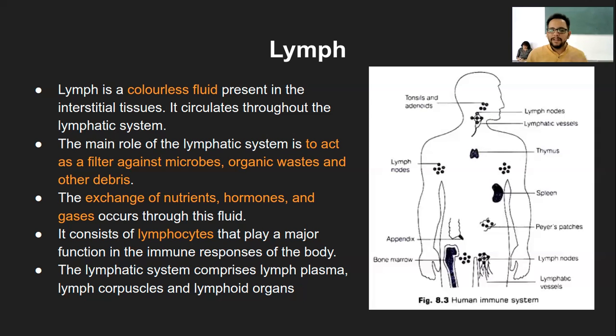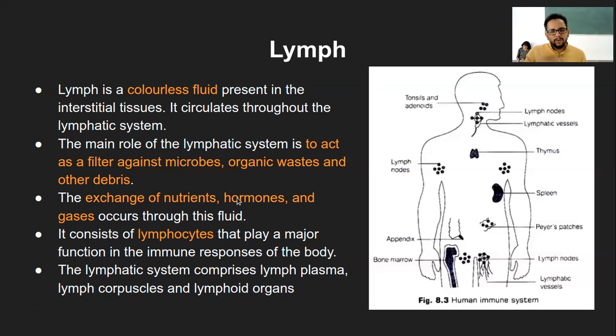Because proteins, when they break down, form amino acids, and those amino acids can be reutilized for formation of new proteins, right? Can be within the same cell, within the neighboring cells or at a distant cell. So that way these metabolic wastes can be reuptaken and reutilized for synthesis of different biomolecules.